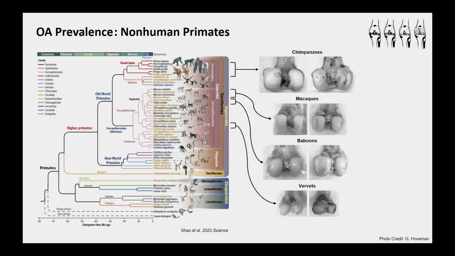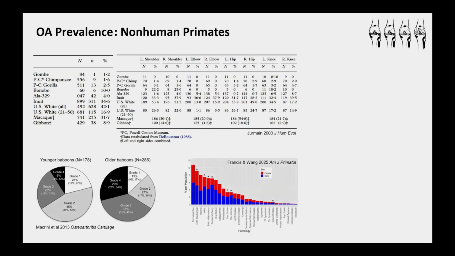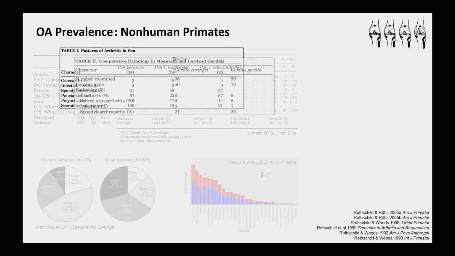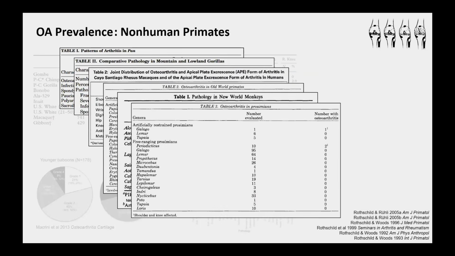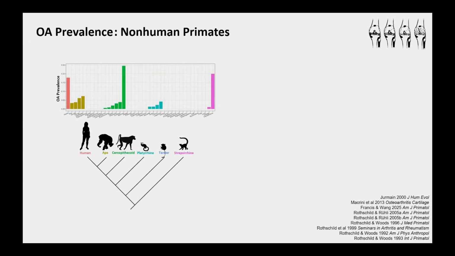And there's actually been a decent amount of effort put towards assessing osteoarthritis prevalence across different primates, at least in some taxa, with some researchers trying to do comparisons of prevalence across species, and other researchers doing work to investigate osteoarthritis more thoroughly within particular species. And on top of this, there's also a lot of other exploratory research that's been done. And actually, what we find when we compile these data all together is that it's clear that humans still, of course, have high prevalence rates in both total osteoarthritis and in knee osteoarthritis.